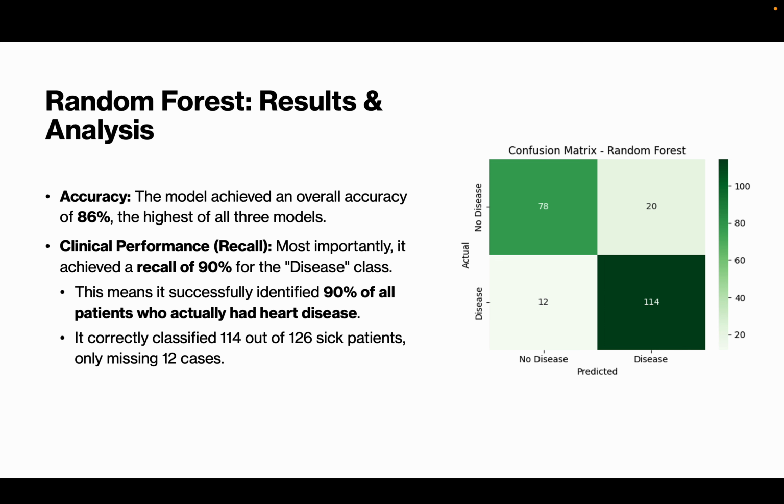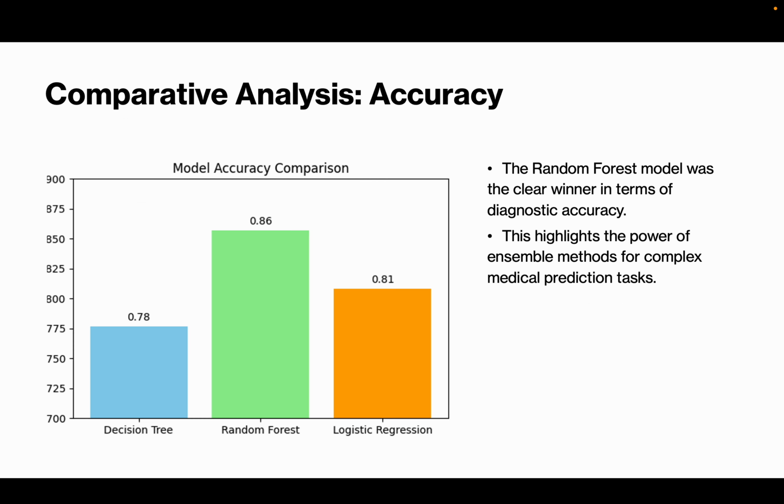Random forest results and analysis. Accuracy: the model achieved an overall accuracy of 86%, the highest compared to the other two models. Clinical performance: most importantly, it achieved a recall of 90% for the disease class. It means it successfully identified 90% of the patients who actually had heart disease. It correctly classified 114 out of 126 sick patients, only missing 12 cases, which is really good. Comparative analysis: compared to decision tree and logistic regression, random forest was the most accurate and clinically reliable.